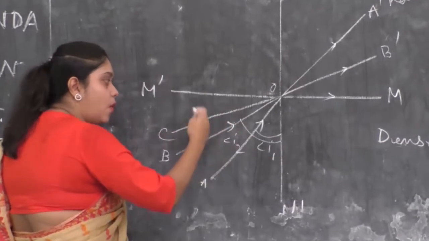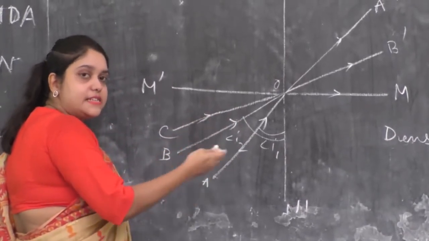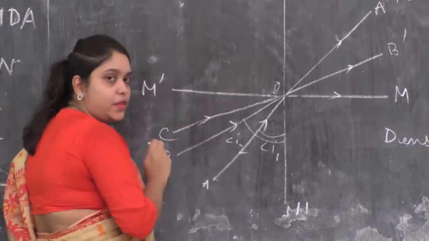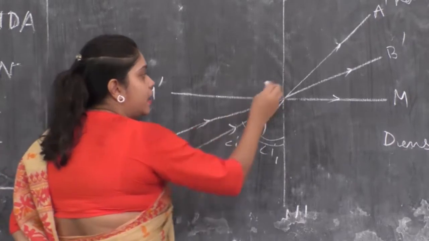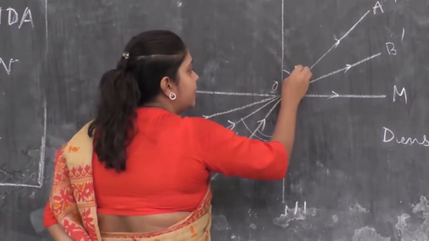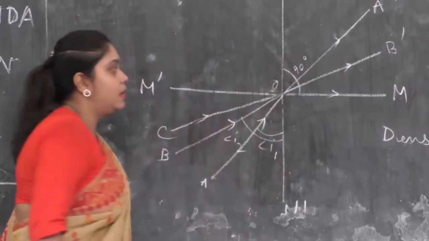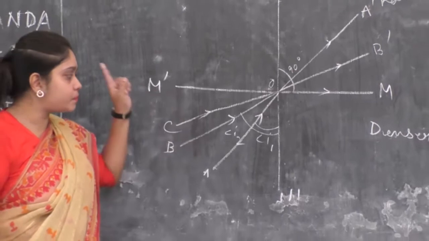If I go on increasing and increasing the angle of incidence, then what will happen? One time will come when the angle of refraction will become 90 degree. So what is happening?